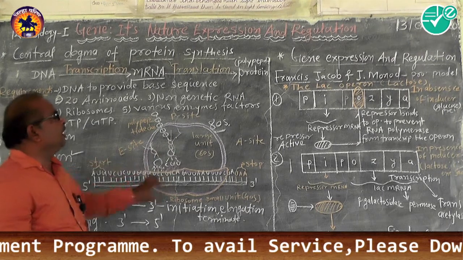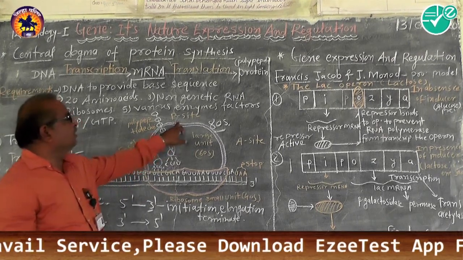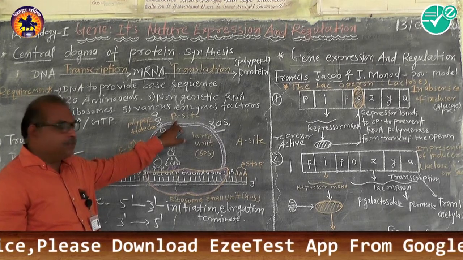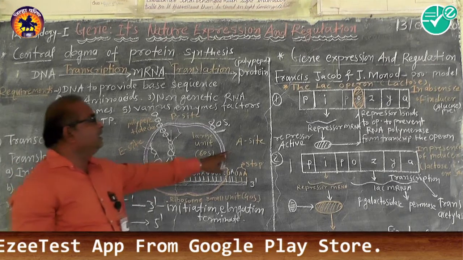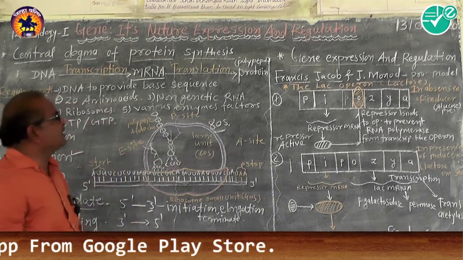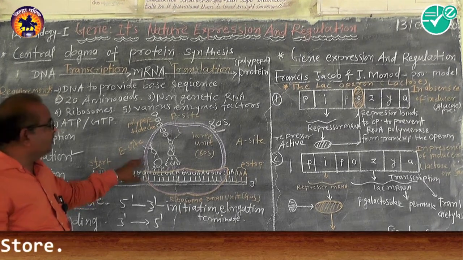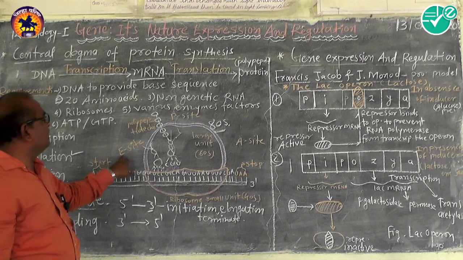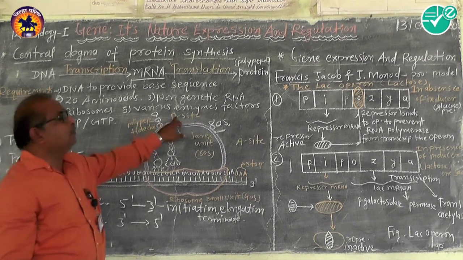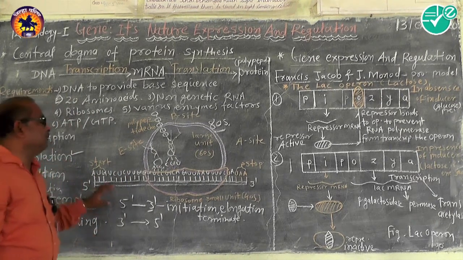This ribosome has three sites. The P site, P for polypeptide chain, therefore it is called the P site. The A site, that is the amino acid site, and this is the E site, through which the empty tRNA exits. So this is called the E or exit site, P for polypeptidyl site and A for amino acid site.